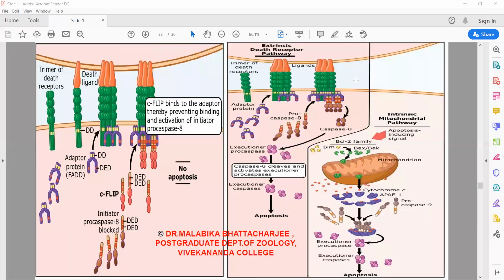Now we move on to another important pathway for cellular death. Now, if you look into this picture, you can see that this is the extrinsic pathway.